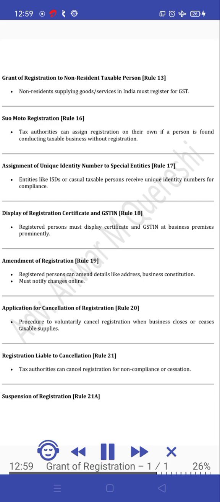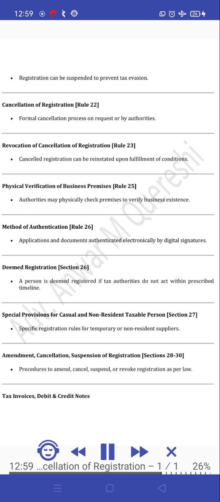Application for cancellation of registration, Rule 20. Procedure to voluntarily cancel registration when business closes or ceases taxable supplies. Registration liable to cancellation, Rule 21. Tax authorities can cancel registration for non-compliance or cessation. Suspension of registration, Rule 21A. Registration can be suspended to prevent tax evasion.